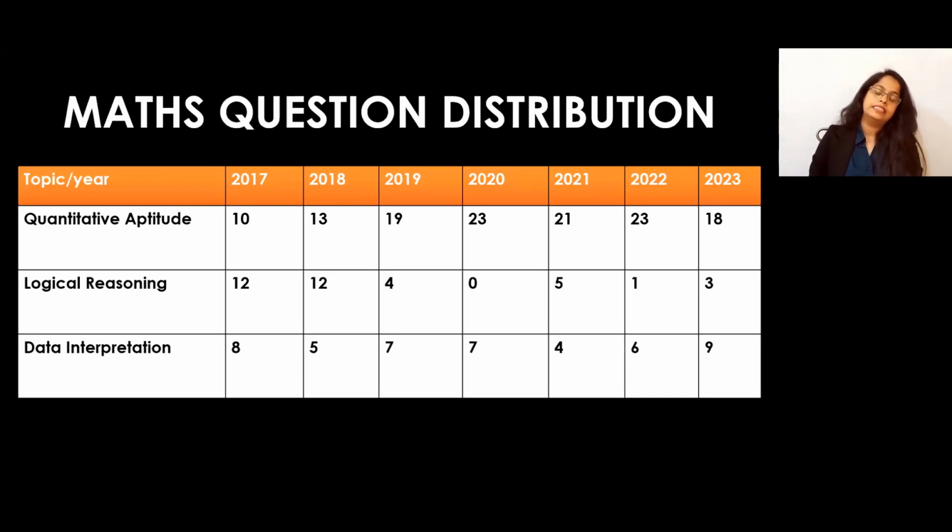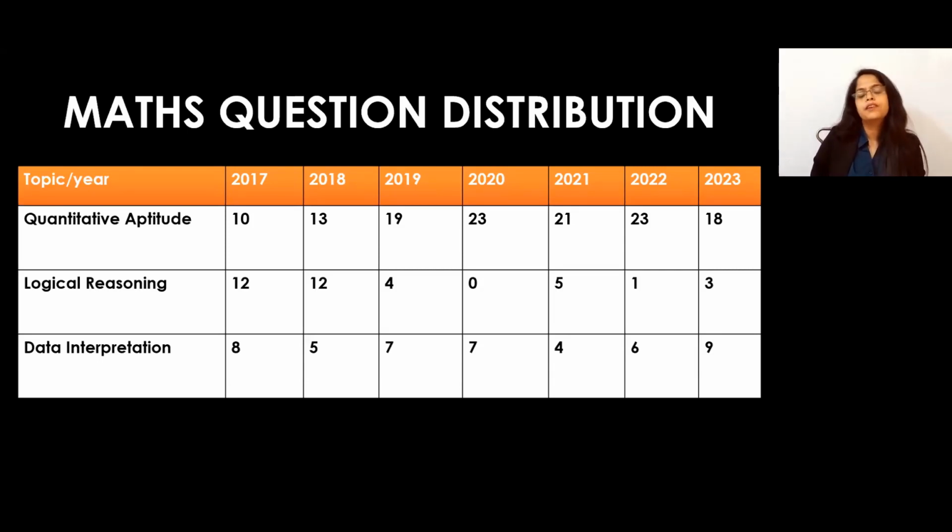Then in 2018, there were 13 questions. Then in 2019, suddenly they asked 19 questions from quantitative aptitude. Then in 2020, 23 questions. In 2021, 21 questions. In 2022, 23 questions were there from quantitative aptitude in the Tissnet paper. And in the recent one, in 2023, they asked 18 questions from quantitative aptitude.